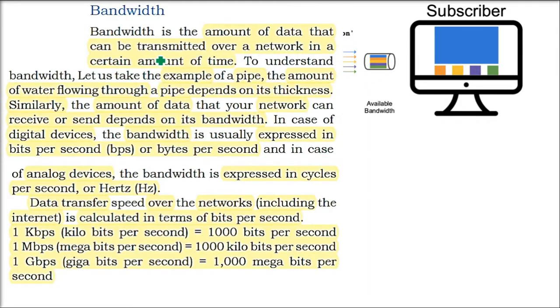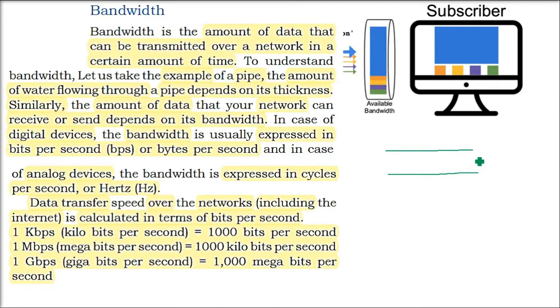What is bandwidth now? It is the amount of data that can be transferred over a network in a certain amount of time. So let us understand this. I'll take an example of a pipe. So this is a pipe. The width of the pipe, say in 1 minute, how much water is transferring? Okay. In this example you see, whenever the width of the pipe or the mouth of the pipe is growing and shrinking, the data, say video calling, is not available if it is shrinking. So that is the power or utility of bandwidth.